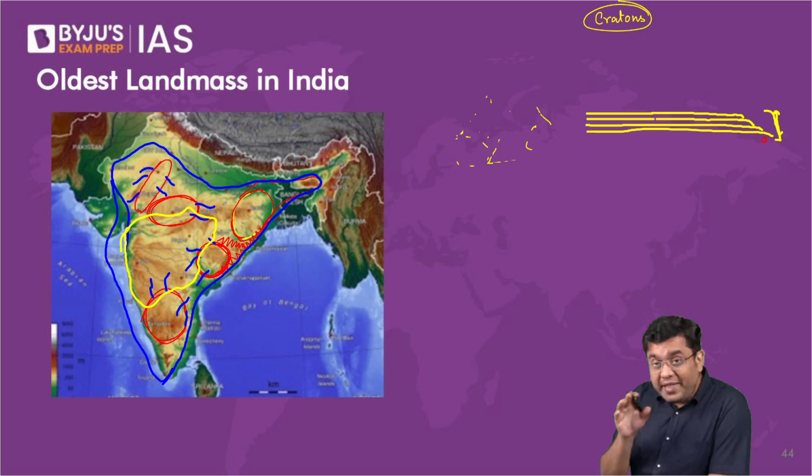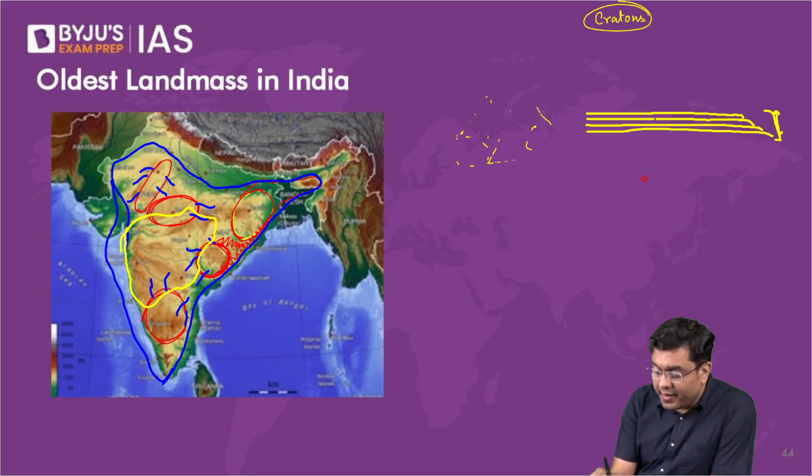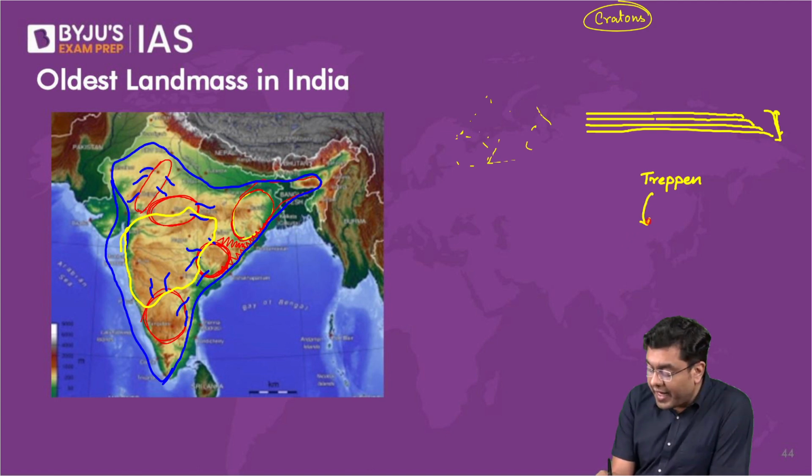Now, these step-like features are referred to as trappen. It is from this word trappen that the term traps is derived. And because it happens in the region of the Deccan, that is why we call it the Deccan Traps.